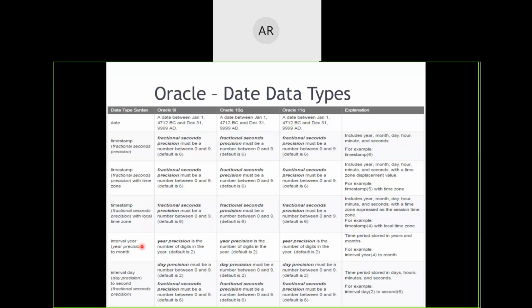And if you want to calculate the interval between years, then you have a separate data type called INTERVAL YEAR TO MONTH, which will give you that gap. Then INTERVAL DAY TO SECOND, if you want to calculate that particular gap in seconds. But out of all of them, we prefer to use DATE and, to a maximum limit, TIMESTAMP. If you remember these two, it's enough.